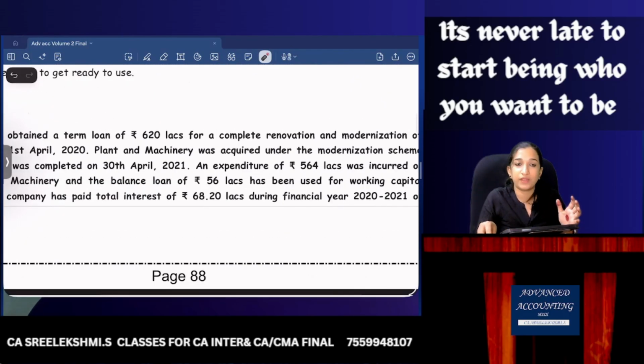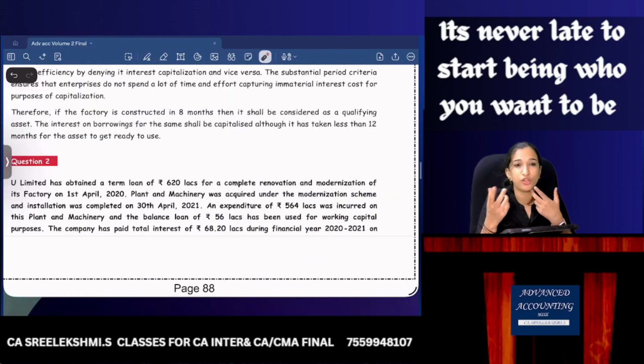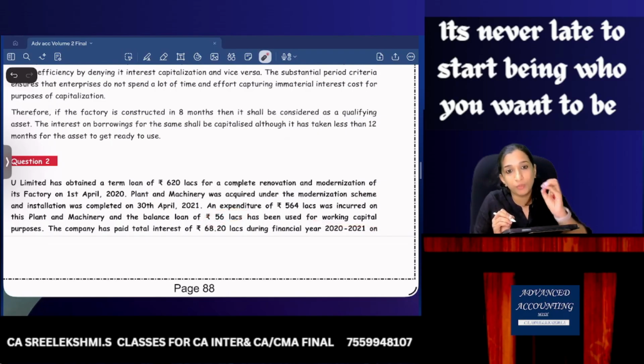So first, when you write this question for exam, first you write as per AS 16 borrowing cost. Borrowing cost attributable to acquisition, construction, production of a qualifying asset can be capitalized. Plant and machinery is a qualifying asset as it takes substantial period of time for its intended use. But for the installation of plant and machinery, only 564 lakhs is used. Balance is used for working capital. So the interest attributable to working capital should be charged to P&L.